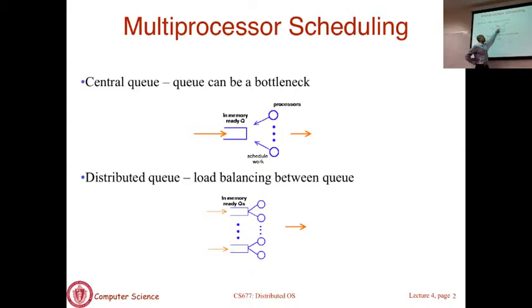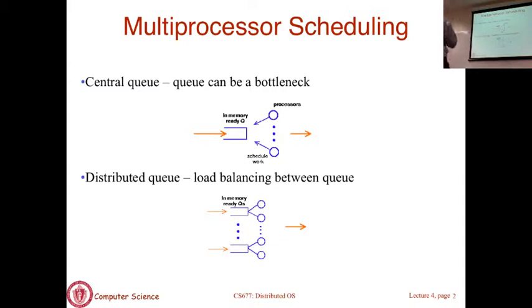Maybe they're queued up in a certain order, and you pick the task at the head of the queue and run it next. I'm going to use the term task to refer to either a process or a thread. So whenever the scheduler runs on any of those processors, you look at that queue and pick the next task.